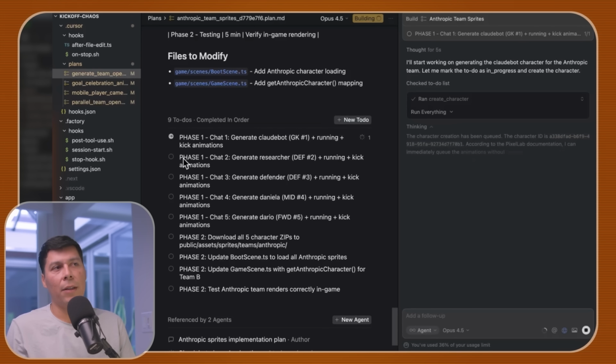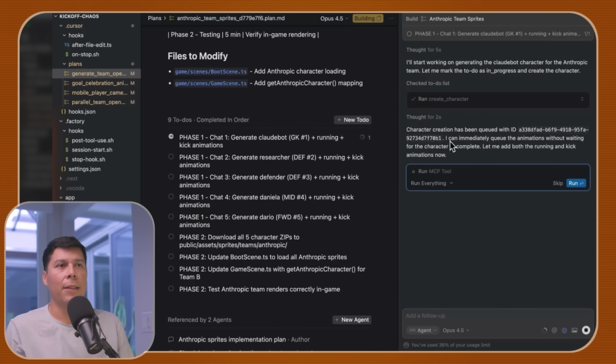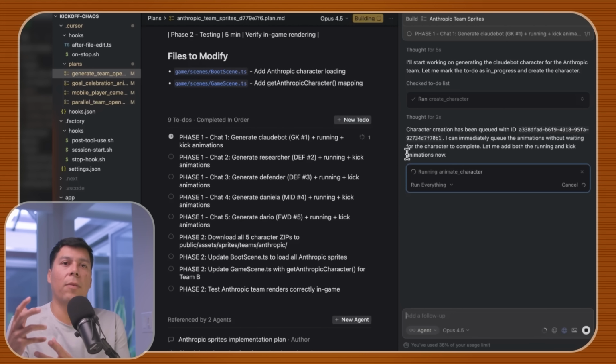I like to sometimes kick off a couple at a time, but I've seen that this tool can work a lot faster if you just give it one at a time. So character creation has been queued, and it can immediately queue animations without waiting for the character to complete. So let me add both running tasks and kick off the animations. This is why I just wanted one character, because I didn't want to introduce too many failures and timeouts, especially with a coding agent, because coding agents may time out and say, okay, I give up on this task. We're just going to keep it focused on this one thing. So this is really important here.